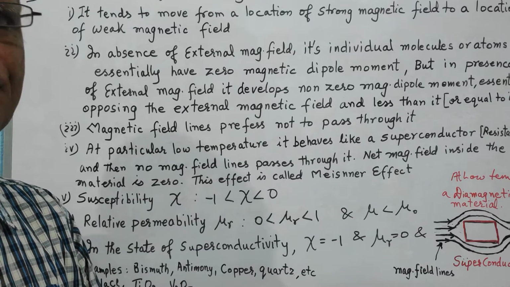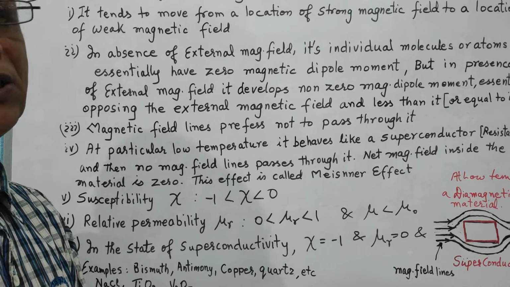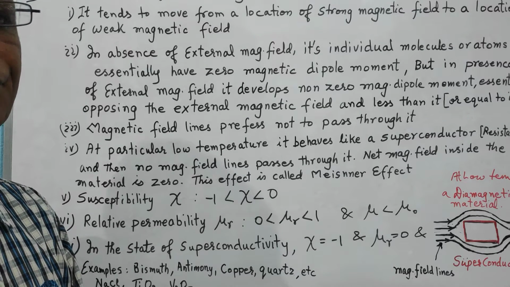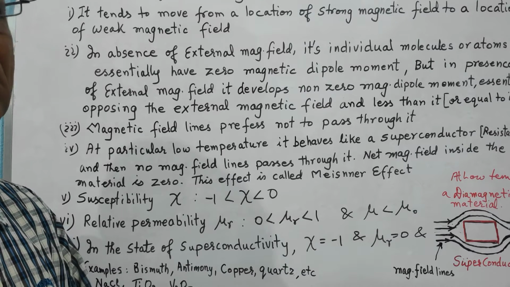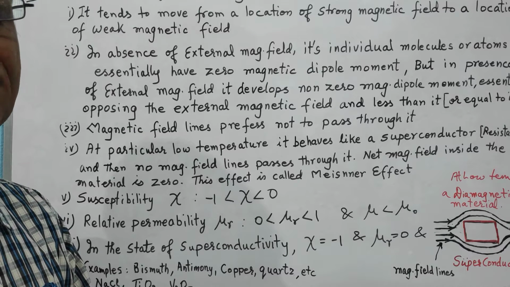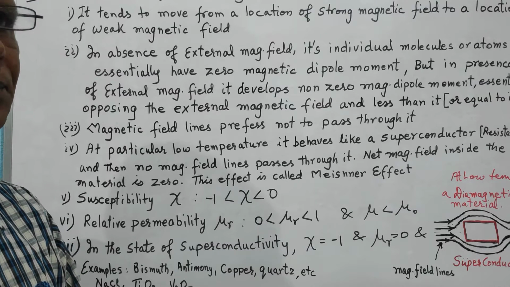Initially it has no magnetic field, meaning it has no unpaired electron. That means one electron is cancelling the magnetic effect produced by the other electron.